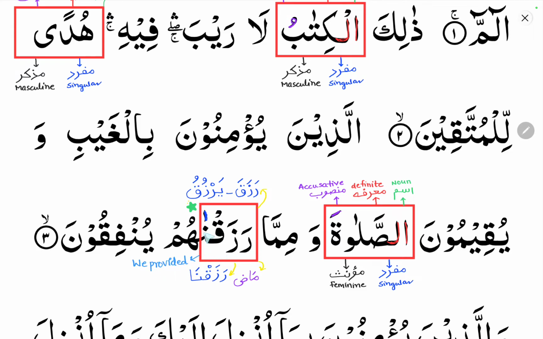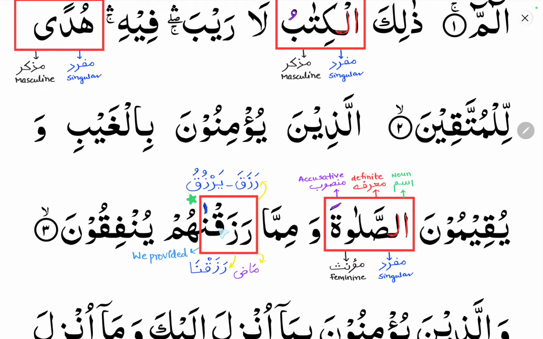Razaqna means we provided. This alif you can see here can be written in this form also, and in some mushaf the alif is written in this form. Razaqna means we provided, and this is fe'lul madhi, the past tense.